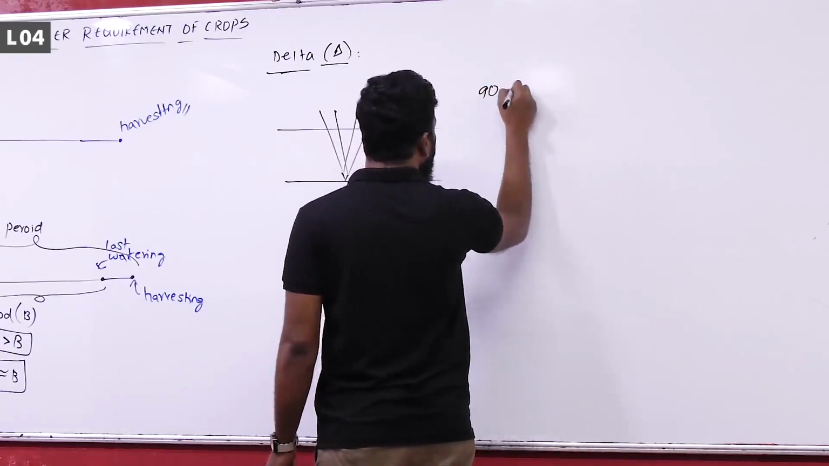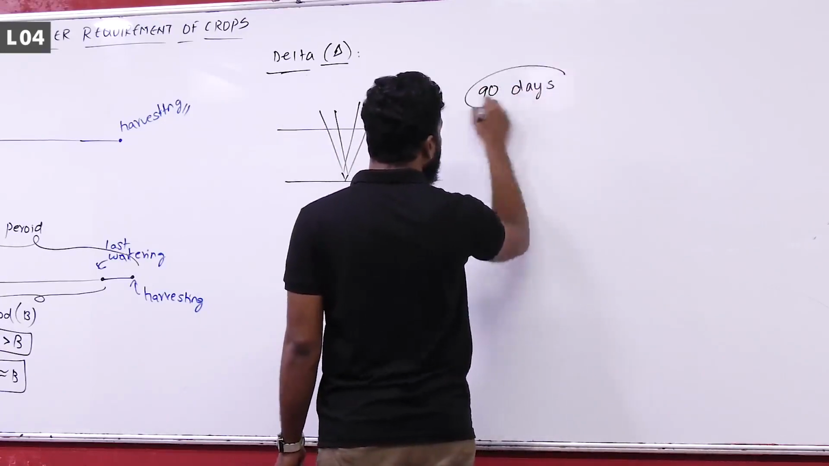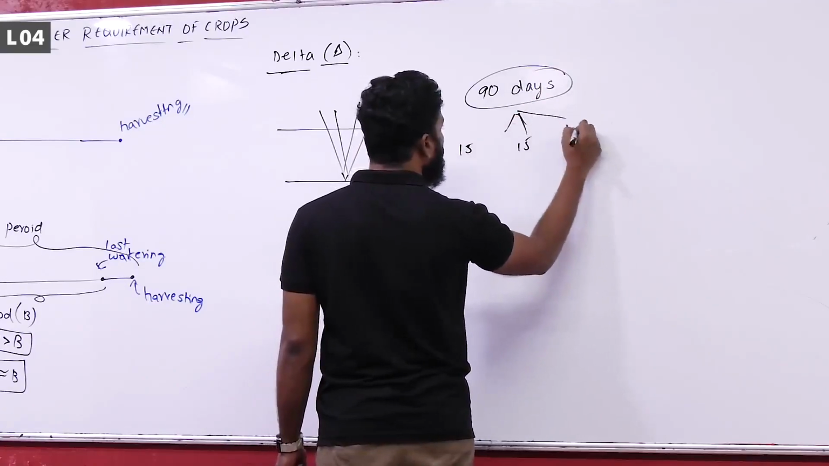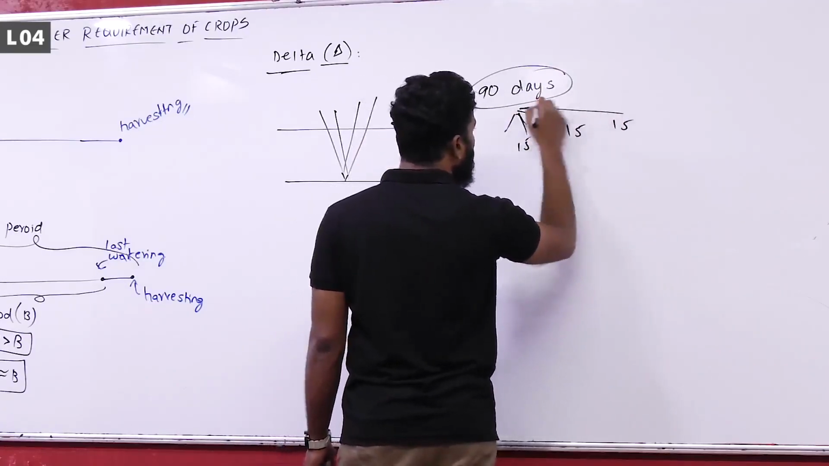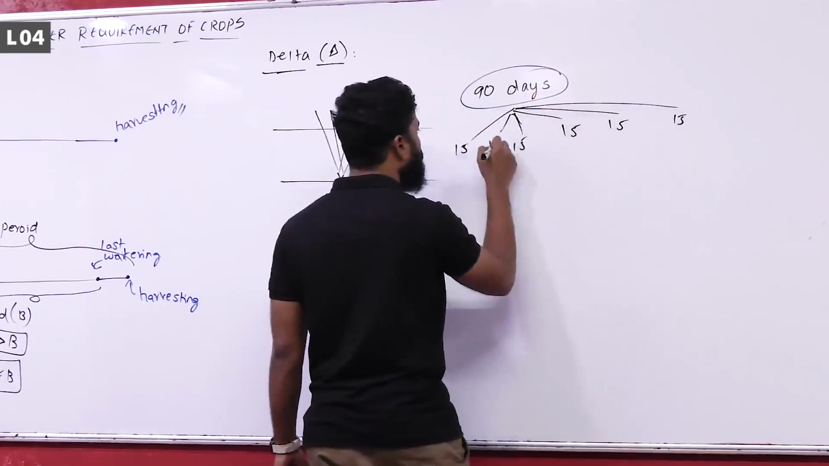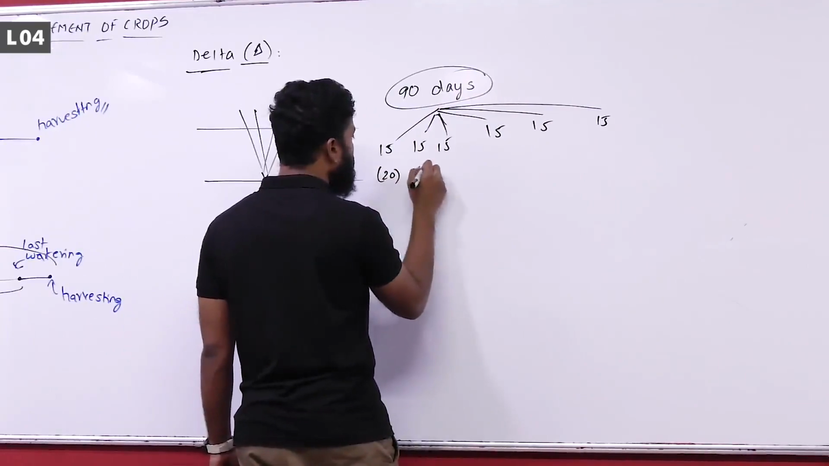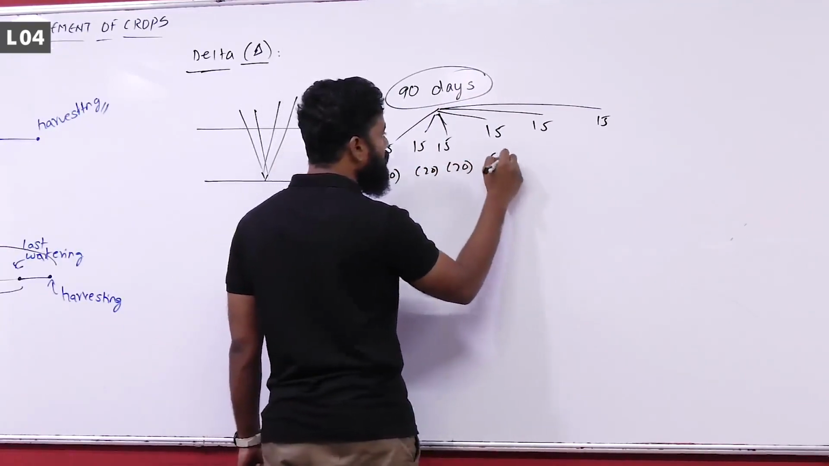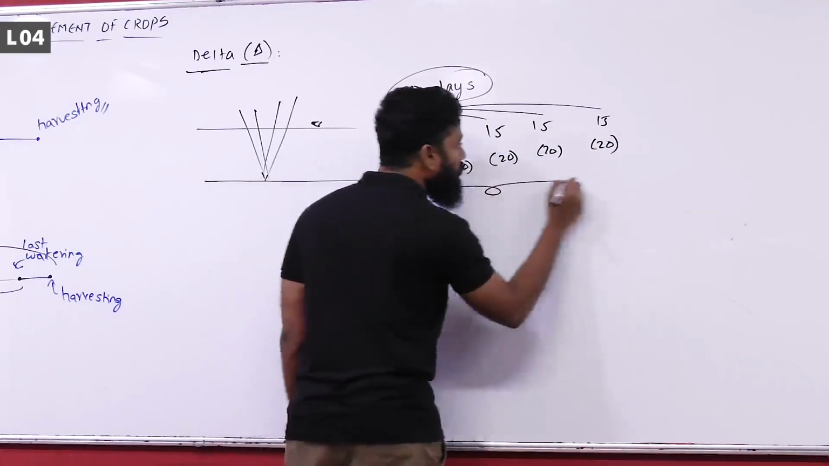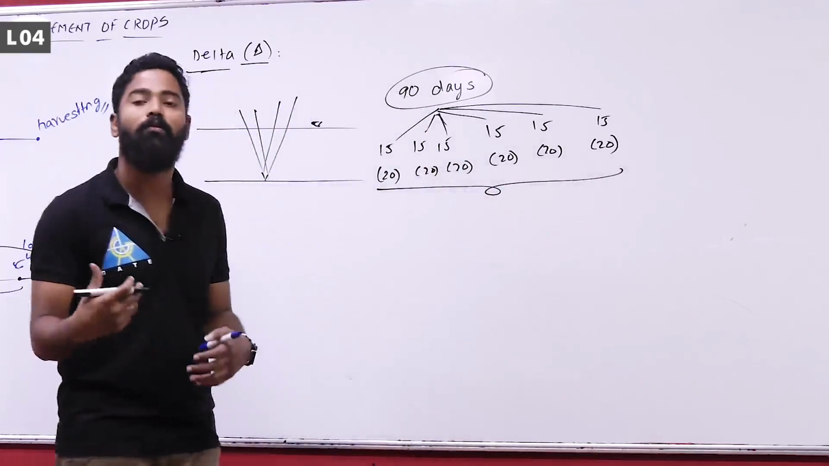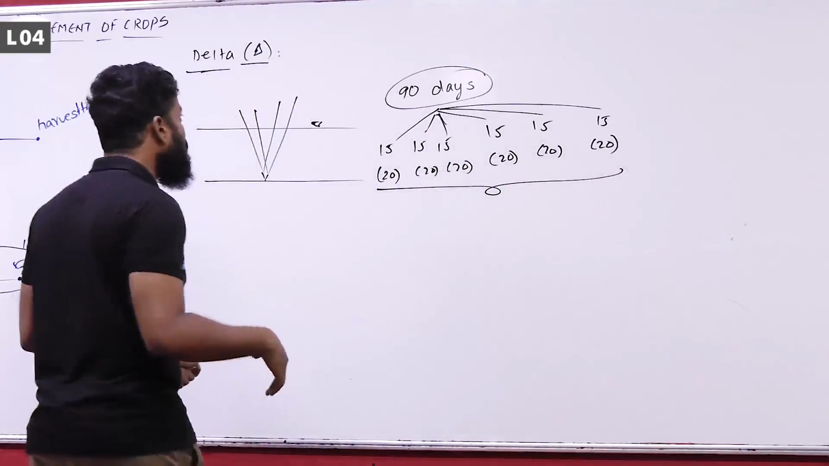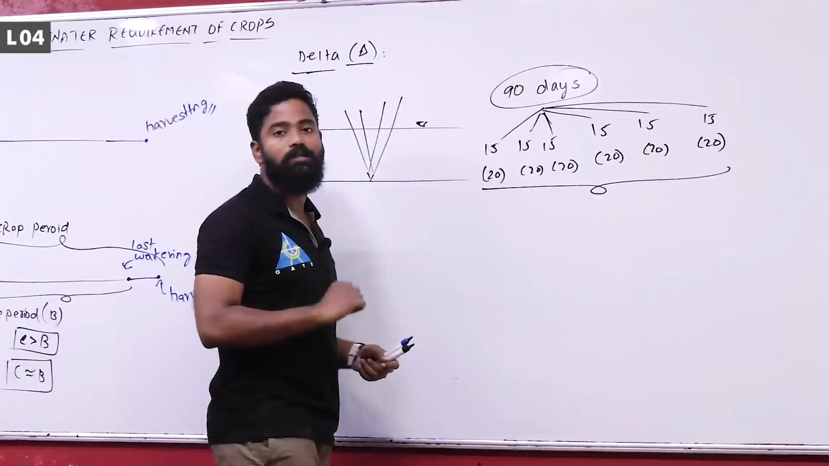Let us say a crop has a base period of 90 days, and every 15 days you are providing 20 centimeters of water to the field. So 20 centimeters, 20 centimeters, 20 centimeters, 20, 20, 20. Overall, how much water have you provided? 120 centimeters of water you have provided for its growth, right? That total amount of water is called delta.